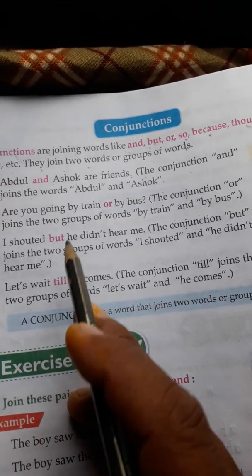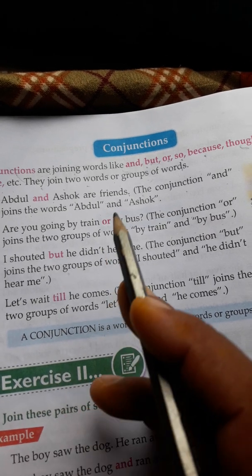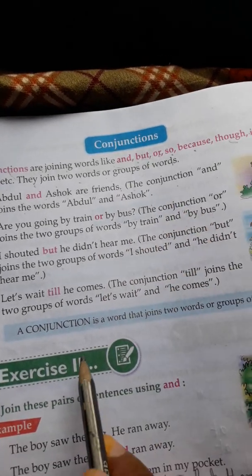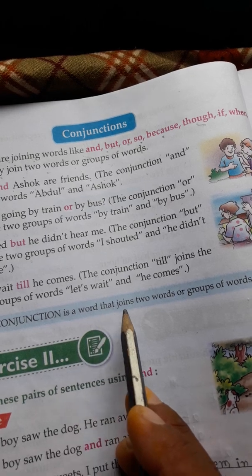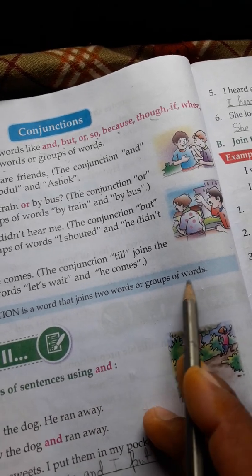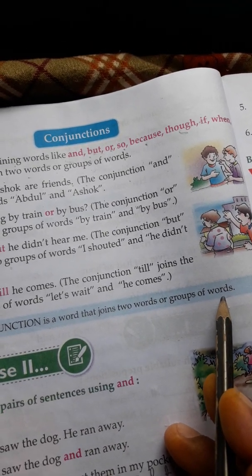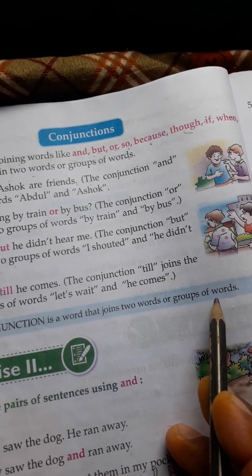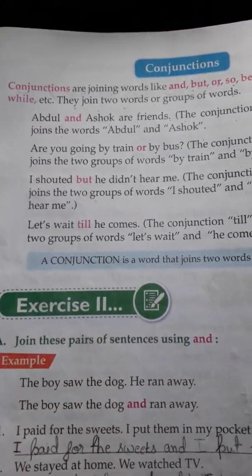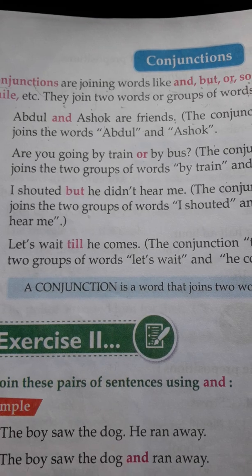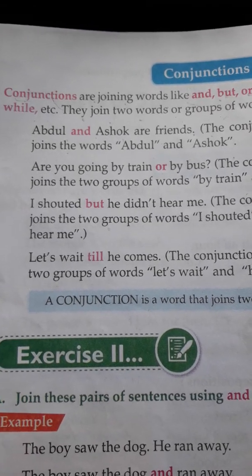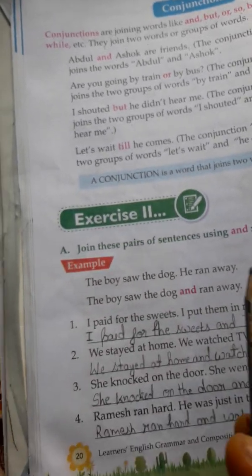In this way, we come to the conclusion that the definition of conjunction is: a conjunction is a word that joins two words or group of words, so we can call it joining words or linking words. We can clarify this concept with the help of exercise second. Let us see.